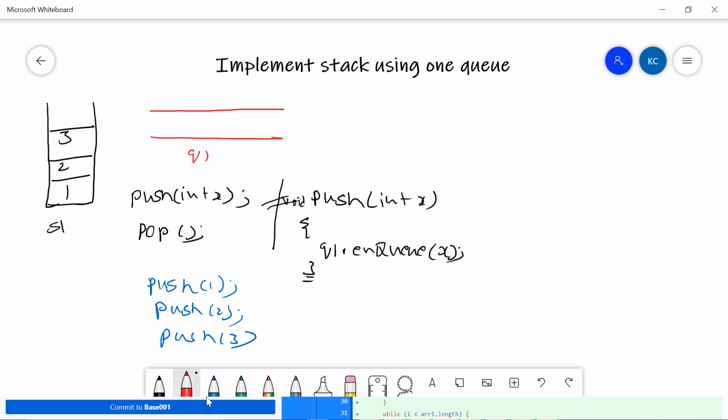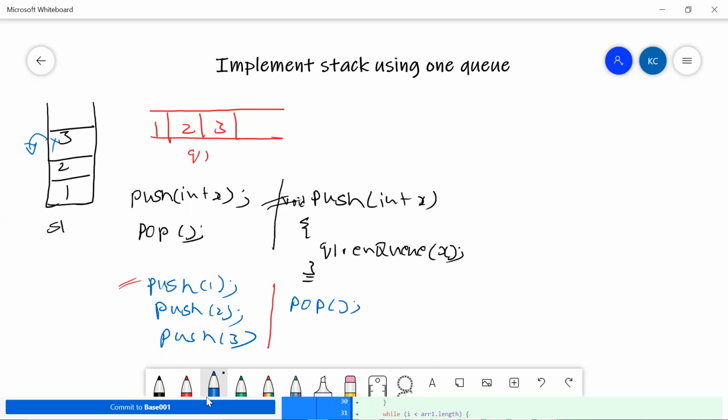So by taking this example and executing this code, we have done our push method implementation, and what we are trying to do is put all these elements into this queue. Now with this understanding, let's say I'm doing one more thing, which is pop. When I say pop, my 3 should be coming out, right? But how is 3 coming out?